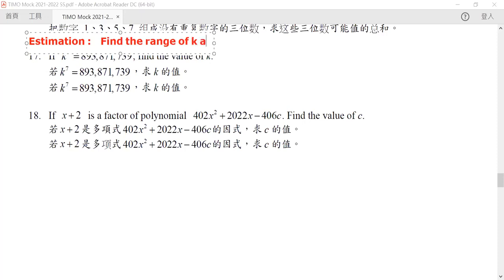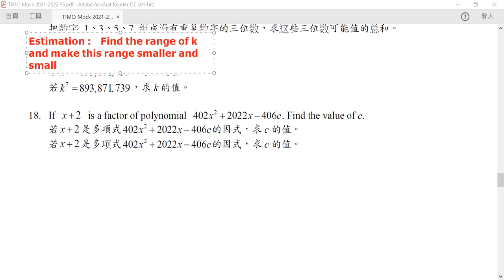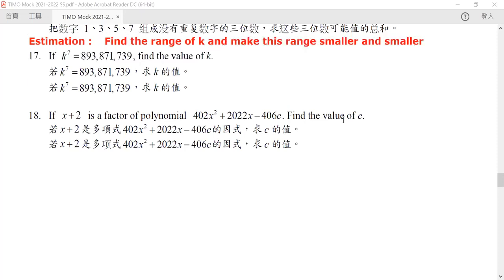And then make this range smaller and smaller until you get your number. Now, later on, we will talk about how, if the range is small enough, you can use some other method for us to find out the number. Now, let's go back in here first. We know that our k to the power 7 is like this.